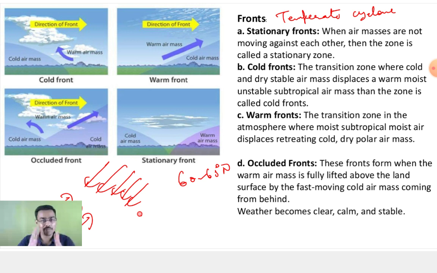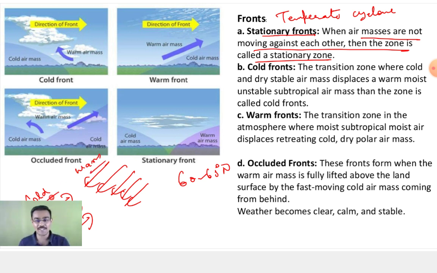Your warm air mass and cold air mass are in front of each other. First of all, you have the stationary front. When the air masses are not moving against each other, the zone is called a stationary front. So first of all, what will happen? Both have come face to face. Okay? So cold air mass and warm air mass are now ready to fight with each other. So both are at the border, both are at the front of each other.